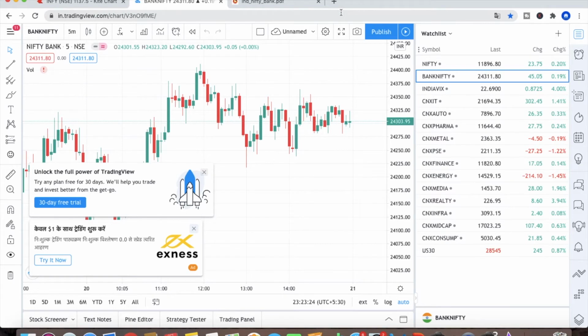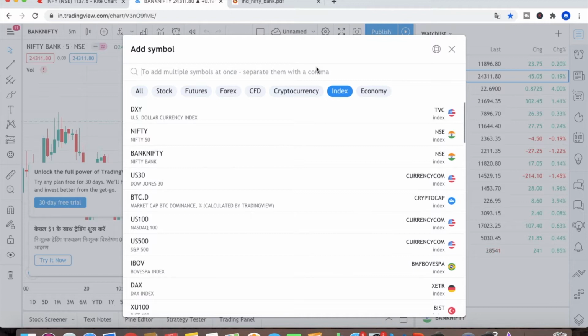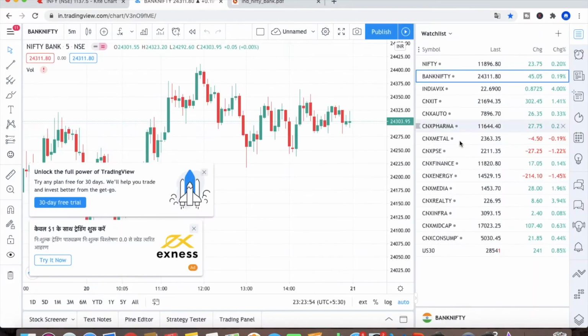To start with how to select intraday stocks, first you have to go to the TradingView website. This is a free website, so you can give your details and log in. Once you log in, you have to create a watch list. First you have to add Nifty, then add the sectors: Bank Nifty, IT, all the sectors. You have to add pharma, metal, energy, realty, infra, midcap, everything.